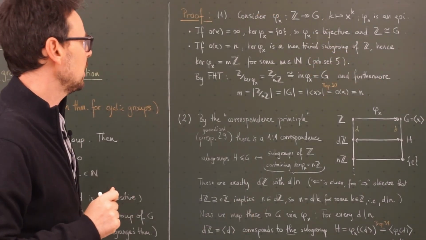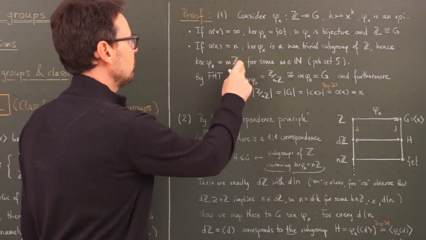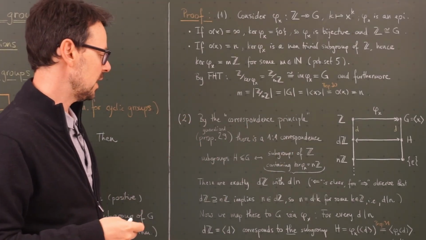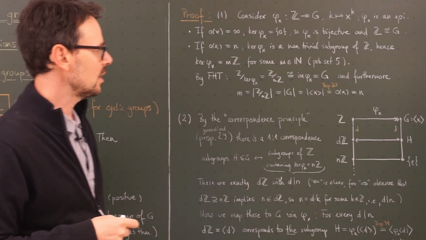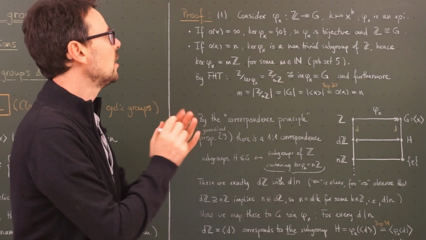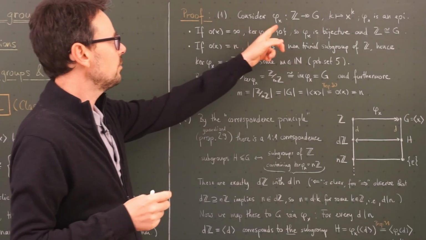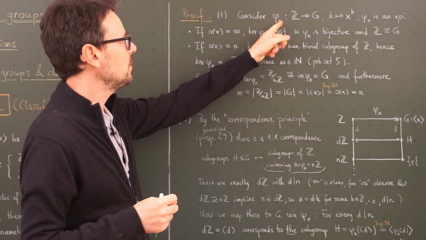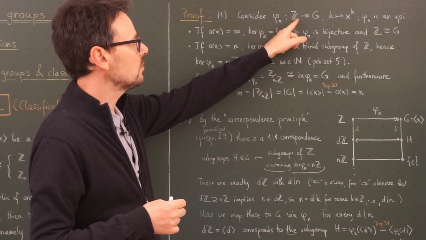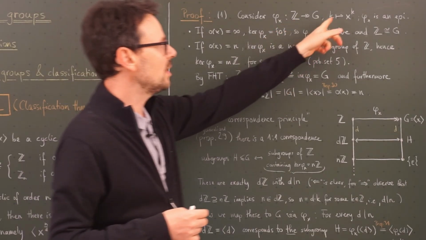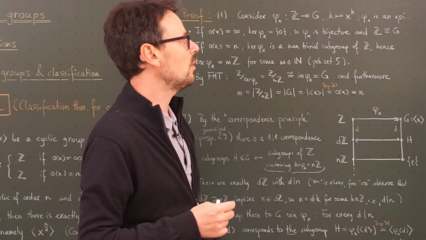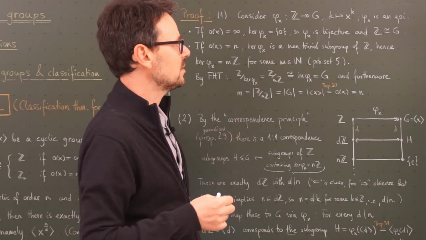All right, let's take a look at the proof. And here we really apply all the things we accomplished in the last weeks, even months. We define the following map, phi sub x, where x is the generator of G, which goes from the integers to G and maps an integer k to the kth power of x.